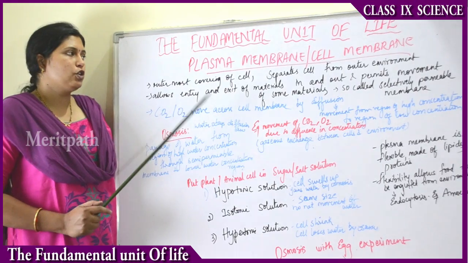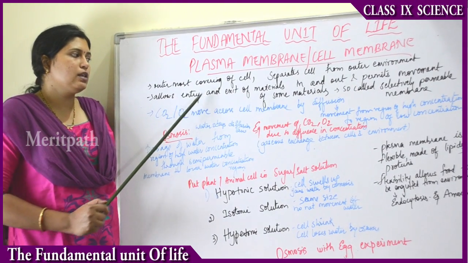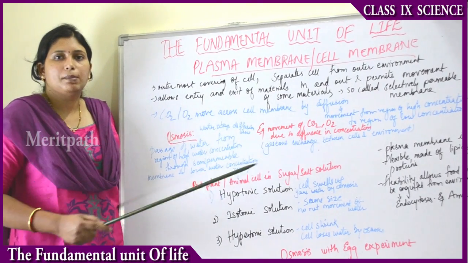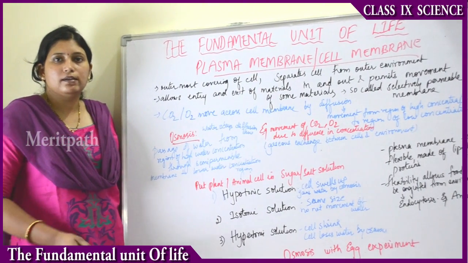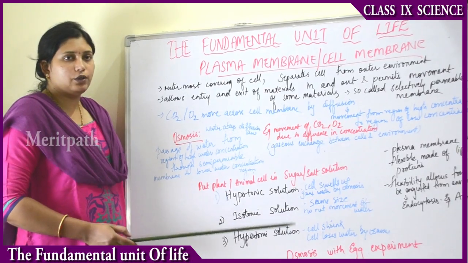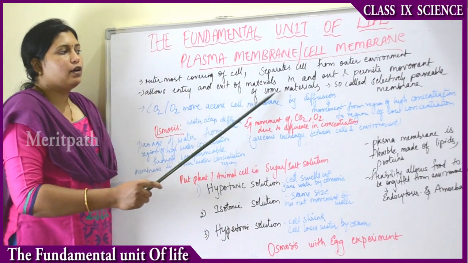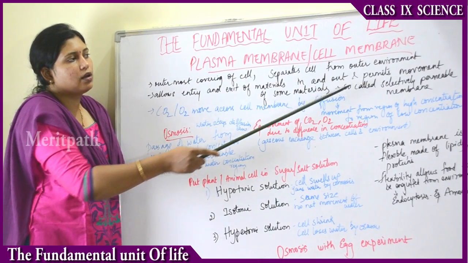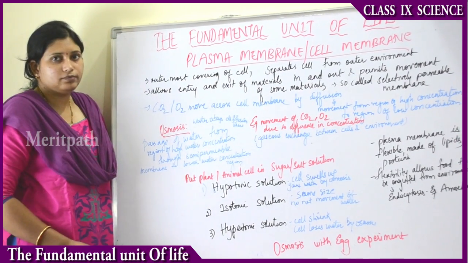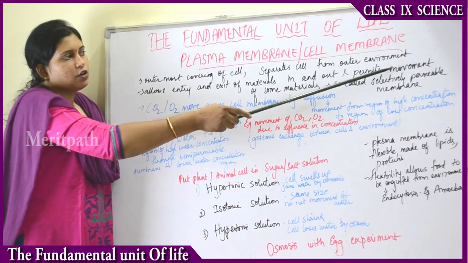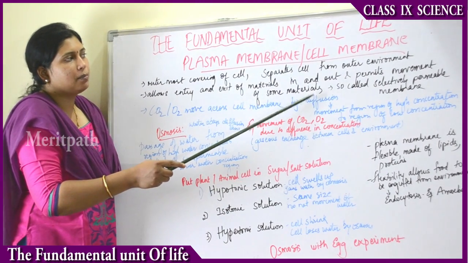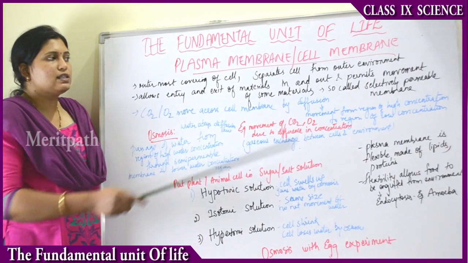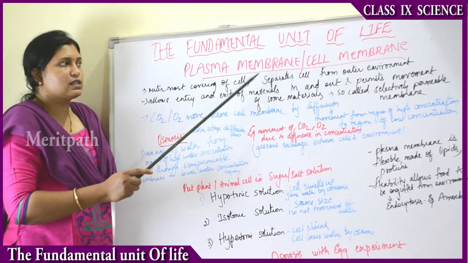So the materials can be exchanged both inside and outside of the cell, and in addition to that, it permits movement of only some materials. This feature makes the plasma membrane a selectively permeable membrane. This is a distinctive feature of the cell membrane.